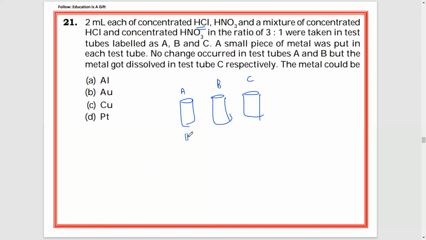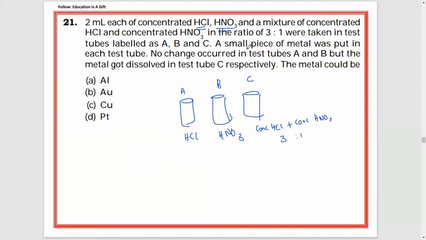HCl. In test tube B, HNO3. And in test tube C, they took one mixture. What is that mixture? Concentrated HCl and concentrated HNO3, that is in the ratio of 3:1.